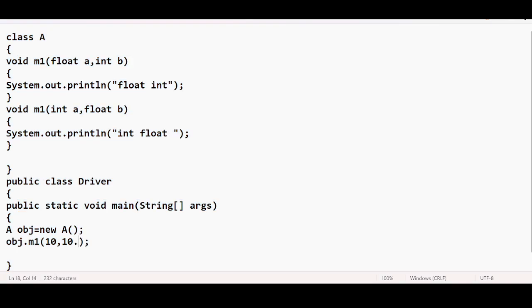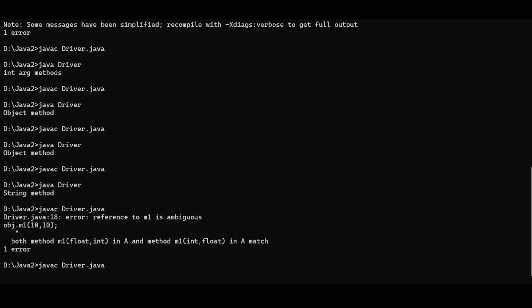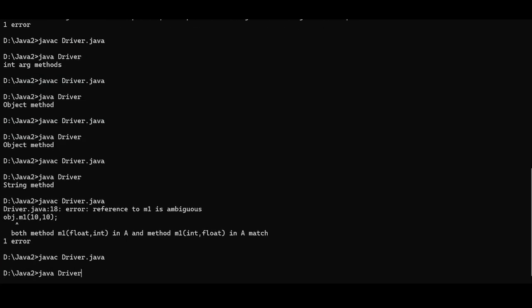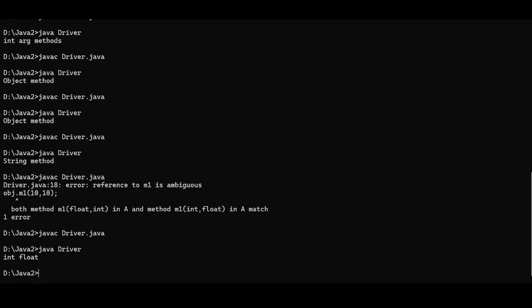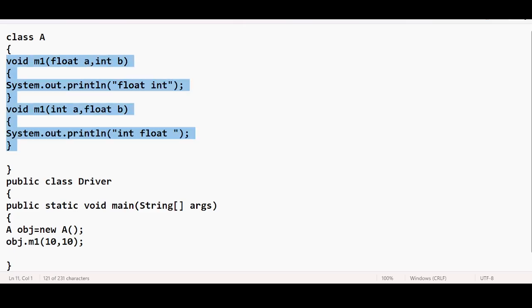So how can I break this validation? If I specify 10 comma, one is integer, second one is float, definitely there is no issue. Int float, and again if I specify one is float and second one is integer, definitely there is no issue. But if I pass two integer values, these integer values are capable of being handled by these two methods because of the promotion chart.